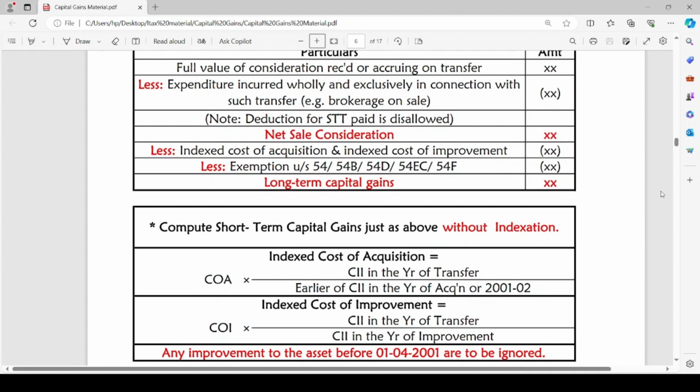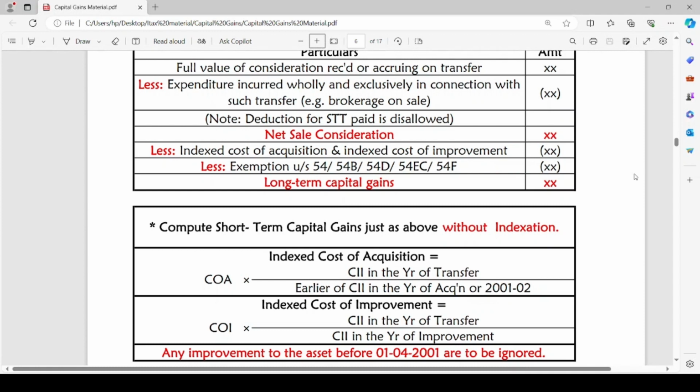If the year of acquisition is before 2001-02, we take the CII of such year. If the year of acquisition is in 2001-02 or thereafter, we take the CII of 2001-02 only.